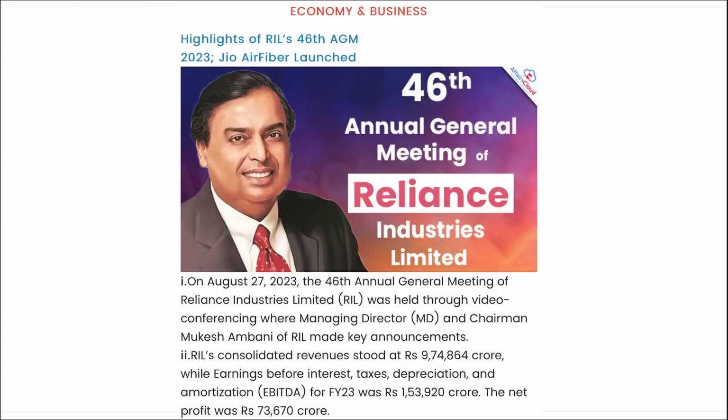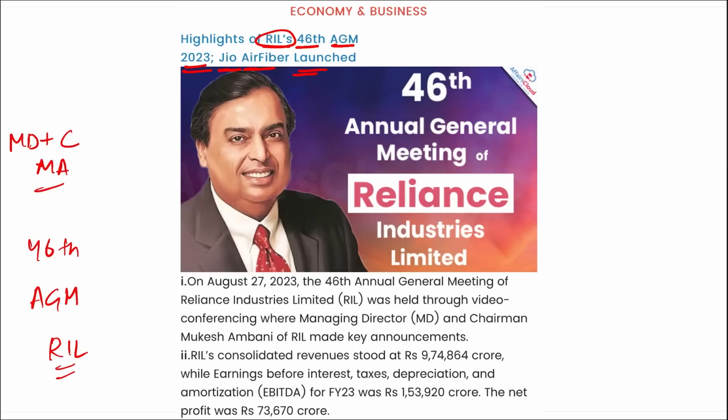Next is highlights of RIL's 46th AGM 2023, Jio Air Fiber has been launched. I repeat, during the 46th annual general meeting of Reliance Industries Limited, which was held through video conferencing, Managing Director and Chairman Mukesh Ambani of Reliance Industries Limited made key announcements.